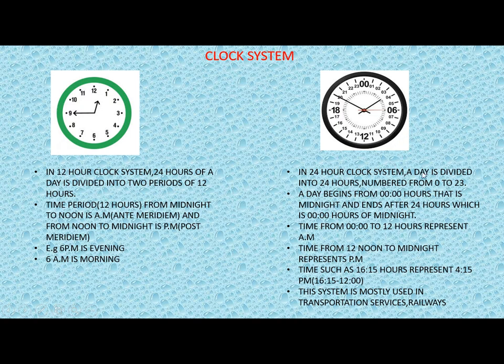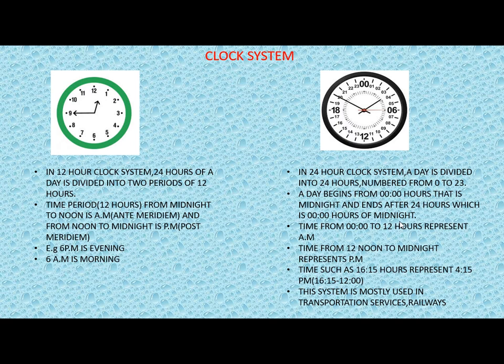Here you can see that a day is divided into 24 hours numbered from 0 to 23. The starting point is 0 and it ends at 23. So we can see that there are 24 divisions. A day begins from 0 hours, that is from midnight, and ends after 24 hours, which is 0 hours of midnight again.